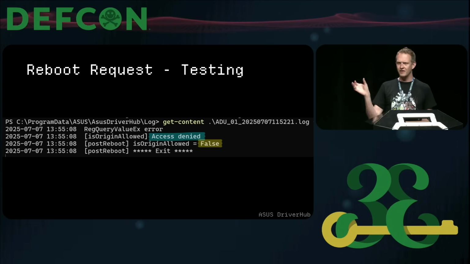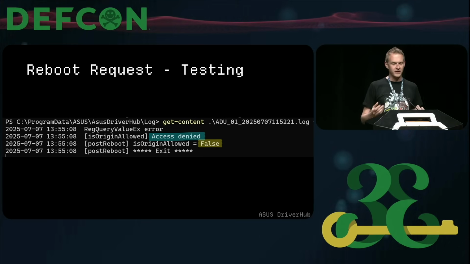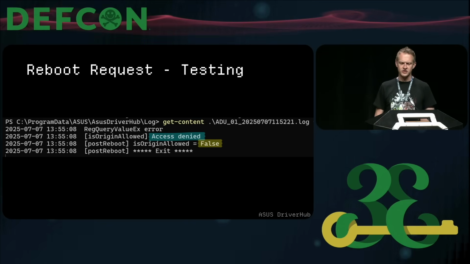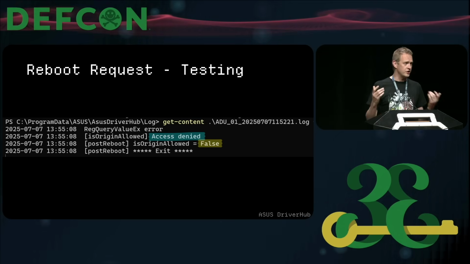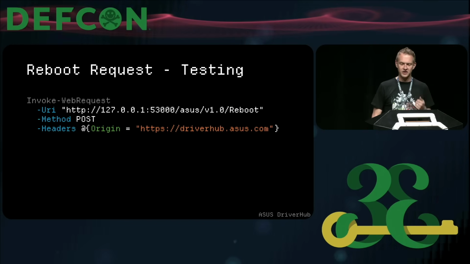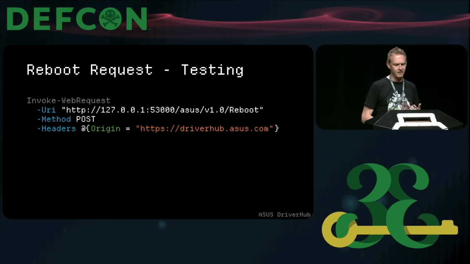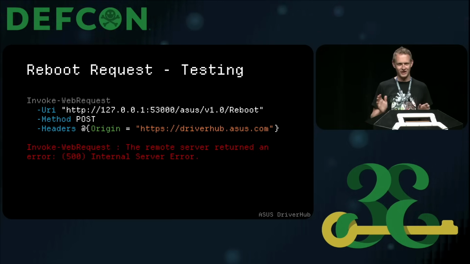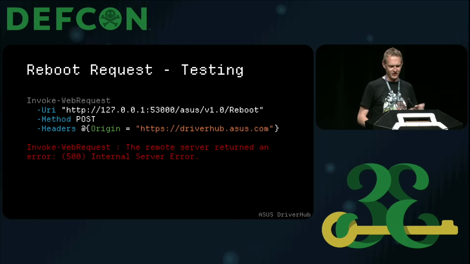There is a log file with a random name that they use, but it's quite useful in telling you what's wrong. In this case, I can see there seems to be some origin-related error, where the origin that I passed along was not allowed. In fact, I didn't pass one. So I modify my test harness, add the origin of driverhub.asus.com, and I get a new error. And everyone knows when you get a new error, that's a sign of progress, which is great.